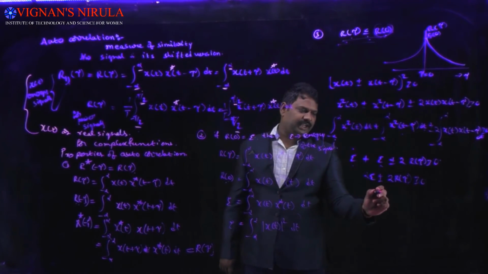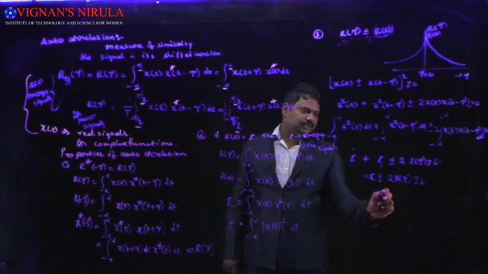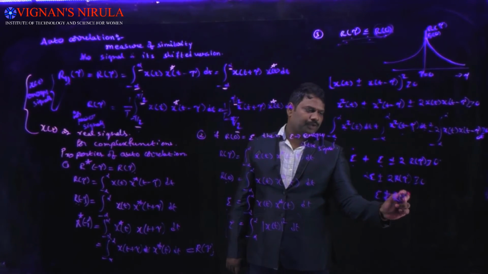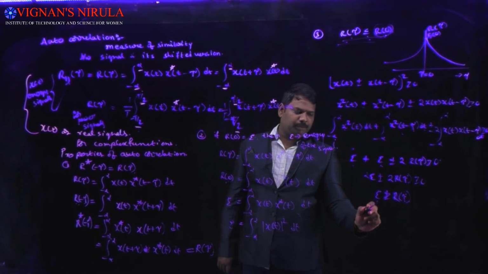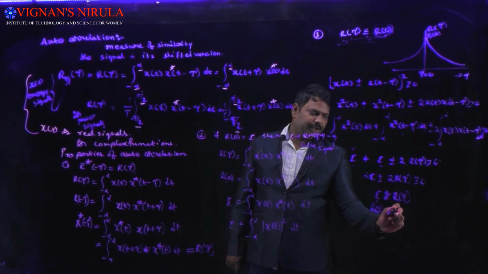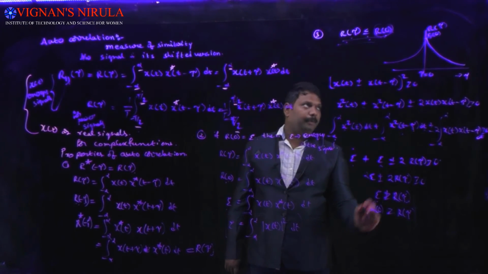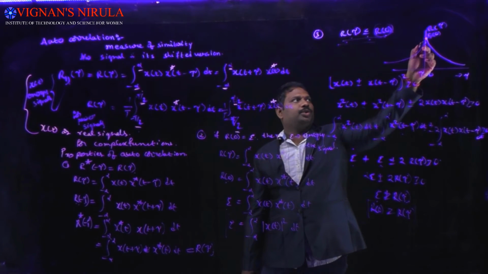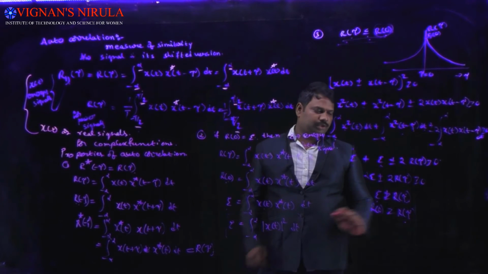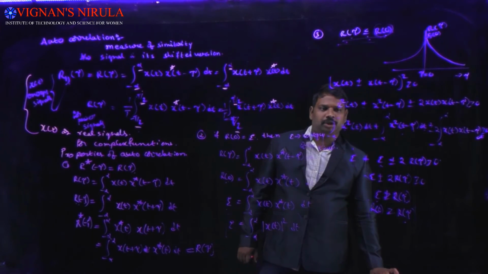Then the 2 gets cancelled, and E will be greater than or equal to R of tau. What is E from our second property? That is R of 0. So R of 0 will be greater than or equal to R of tau. That means it will have a maximum value at tau is equal to 0, and the remaining values will be much less. That is the property of R of tau.